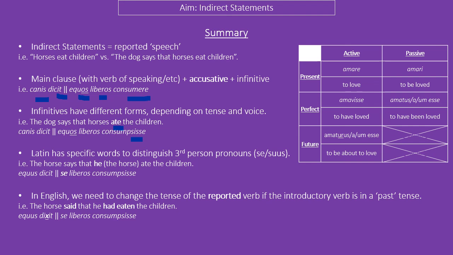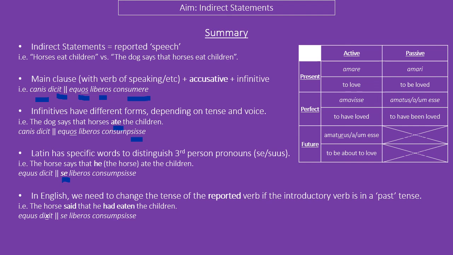So you can work out whether the speaker is talking about themselves or another person. So the horse says that he, i.e. the horse, ate the children. We could use se. If we wanted to use the horse says that he, i.e. the dog, ate the children, we'd use eum, because that would be the accusative pronoun for when it's not talking about yourself.